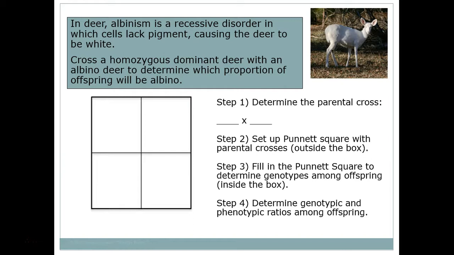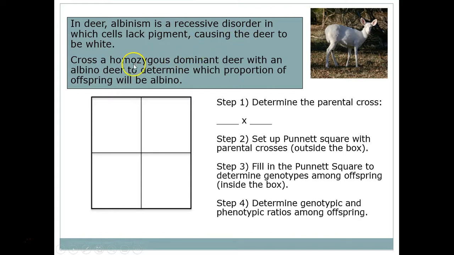In deer, albinism, being an albino, is a recessive disorder in which cells lack pigment, causing the deer to be white. So being albino is recessive. Cross a homozygous dominant deer with an albino deer to determine which proportion of offspring will be albino. So first of all, let's determine what our alleles are. Our alleles are normal and albino. So I have the dominant as a capital N, and the recessive, the albino, as a little n.